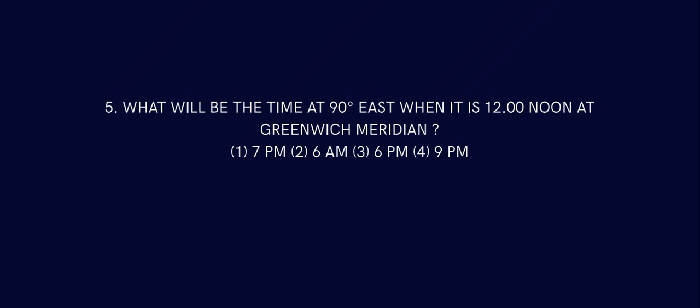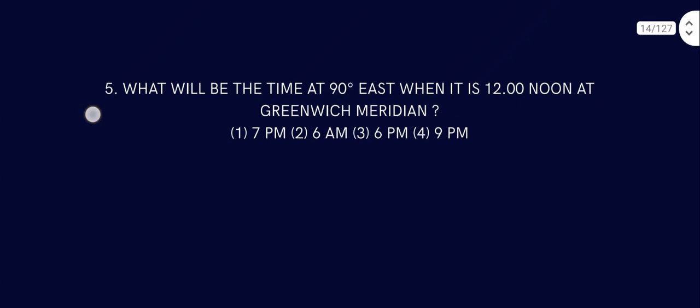If you go west, it decreases. So if it is Greenwich Mean Time, what will be the time at 90 degrees east? 15 degrees is 1 hour, 30 degrees is 2 hours, 60 degrees is 4 hours, 90 degrees is 6 hours. So 12 plus 6 means 6 p.m. The answer should be 6 p.m. Yes, we will do that elaborately. We will understand. It's a very simple math problem, no worries.